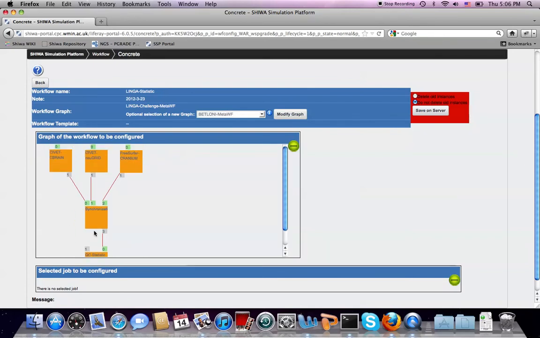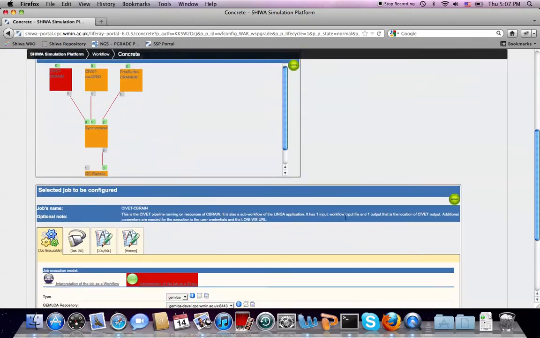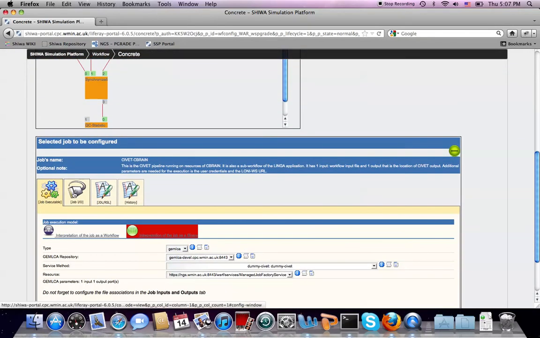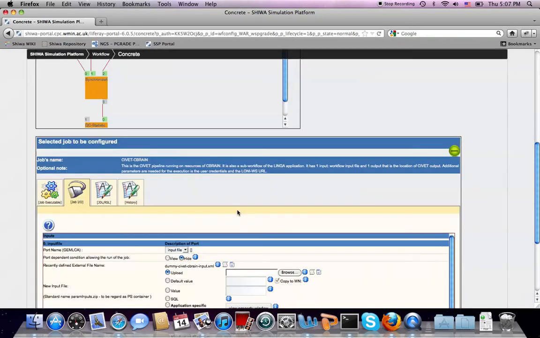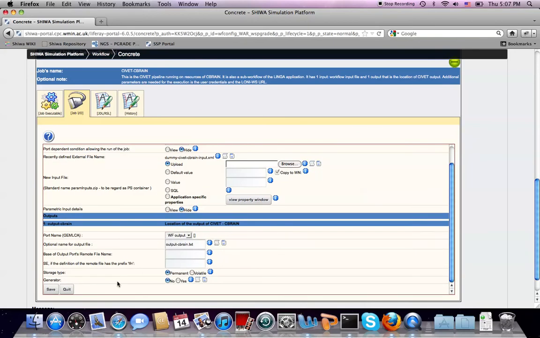The meta workflow was pre-configured to be ready for execution, but the user can also customize the input data of each subworkflow by clicking on each subworkflow node, choosing the Job I/O tab, browse the new input file, and click Save to upload it to the SHIWA Simulation Platform.